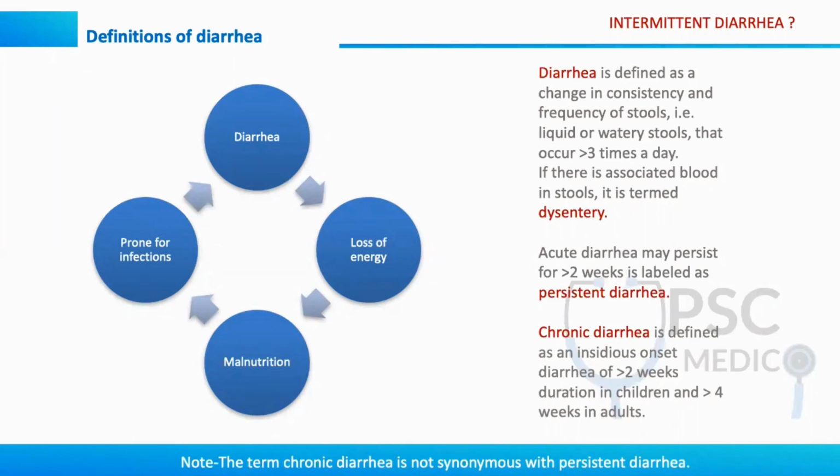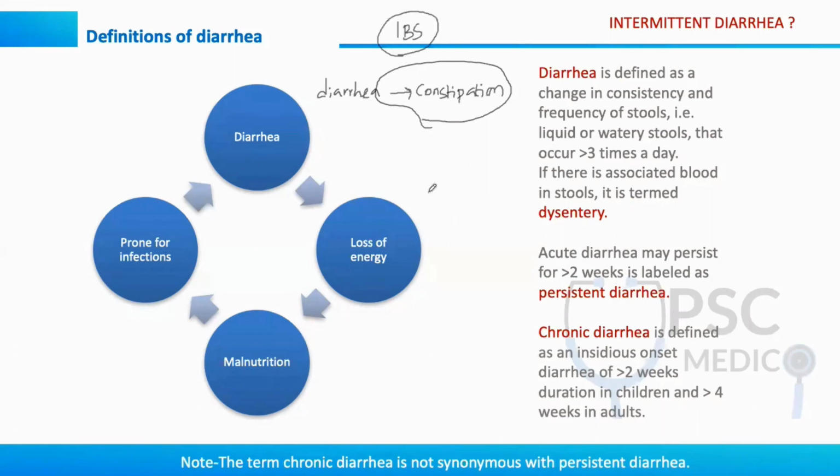Then what is intermittent diarrhea and in which condition is it seen? It is out of scope, but someday they may ask you what are the causes of intermittent diarrhea, right? So you should be well prepared for that. In intermittent diarrhea, there will be some episodes of diarrhea, but in between you have constipation. That is what happens in irritable bowel syndrome, right? This is not inflammatory bowel disease. IBS here means irritable bowel syndrome.